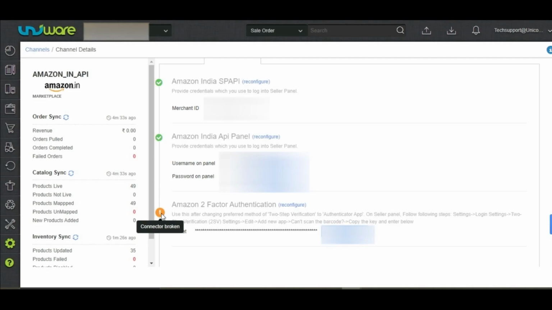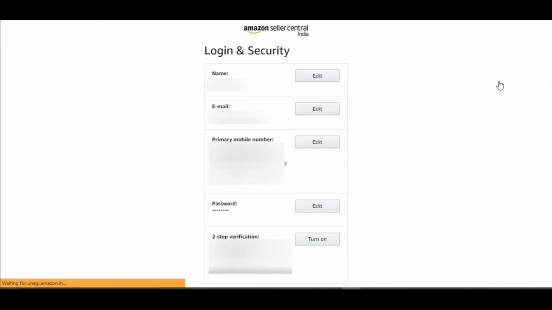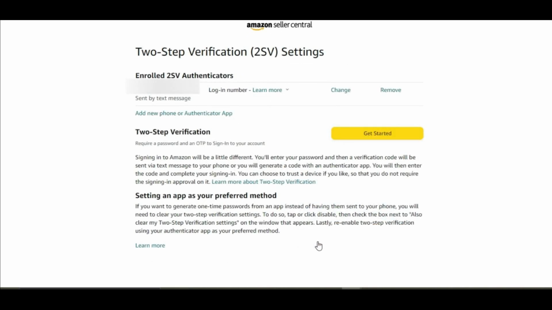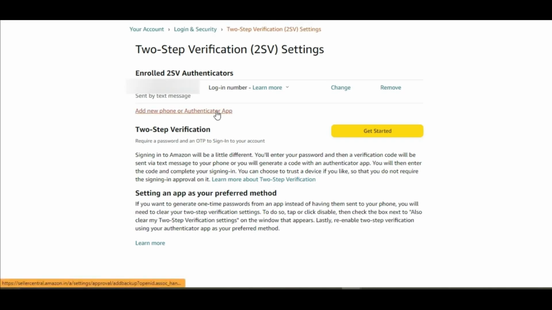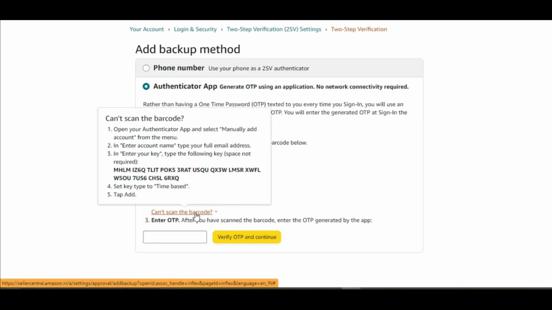You may go to your seller panel settings and select Login Settings. Click on Turn on for two-factor authentication. Now, select Add New Phone or Authenticator app. To generate the OTP, click on Can't scan the barcode and copy the secret key as shown in the video.